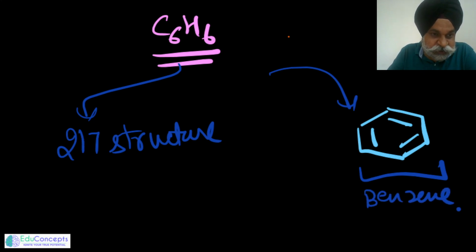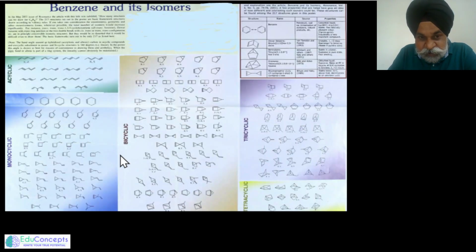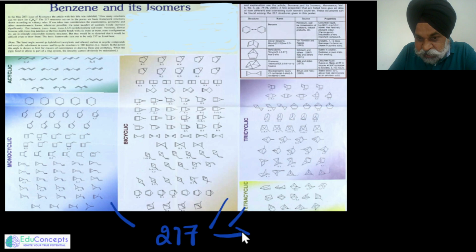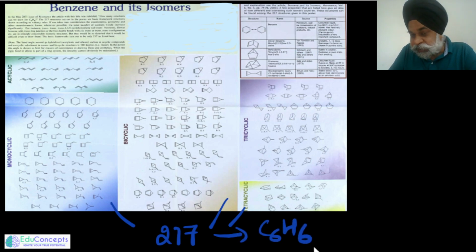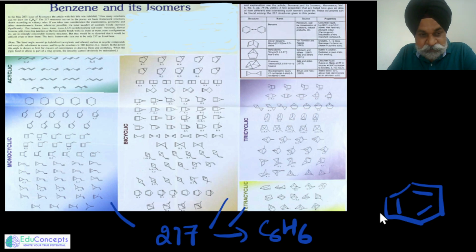If I show you the chart, this I found somewhere. These are almost 217 structures which are possible for C6H6. Now that's a different story: how many of these are isolated, how many of these actually exist? But the one which is most stable out of all these is referred to as benzene. So the things are very, very interesting. As we proceed, as things open up, you would start loving organic chemistry.